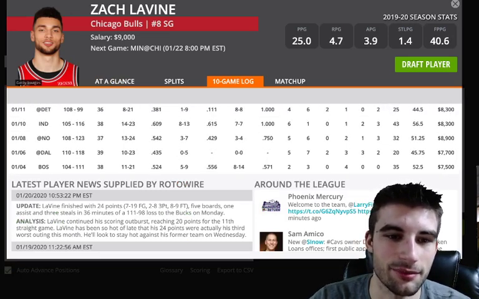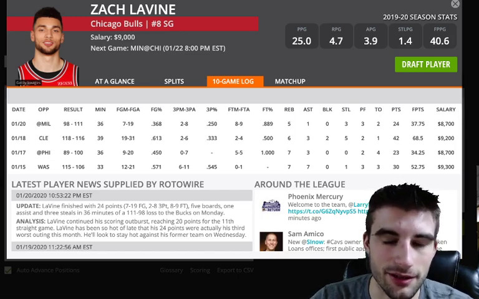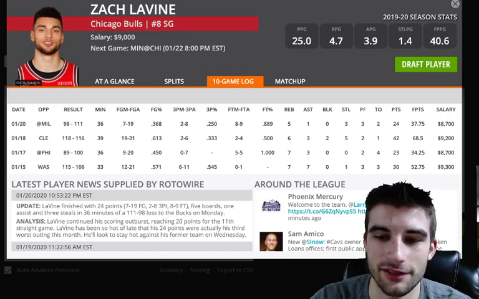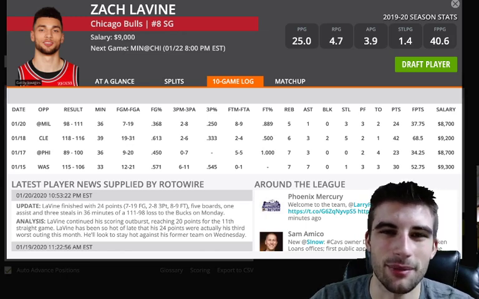They played the fastest pace of play out of any team so far this season, and he's been pretty good. He's going to shoot the ball a ton. He shot the ball 31 times versus Cleveland, but I'm probably not going to pay $9K for Zach LaVine. It's just not something I really like to pay up for.